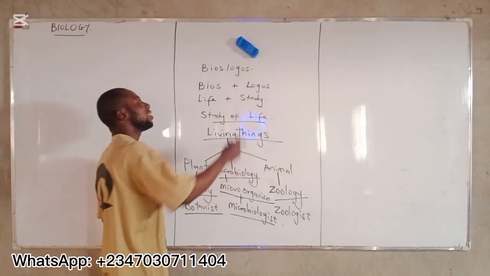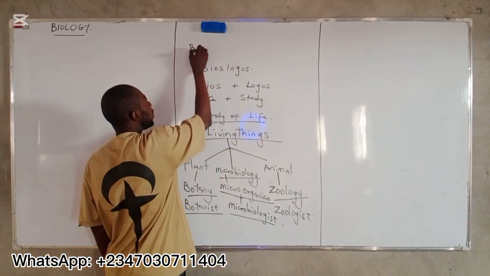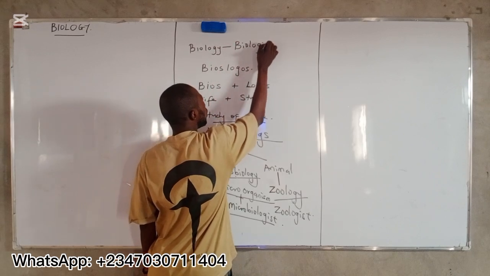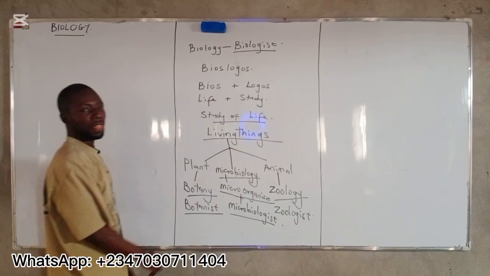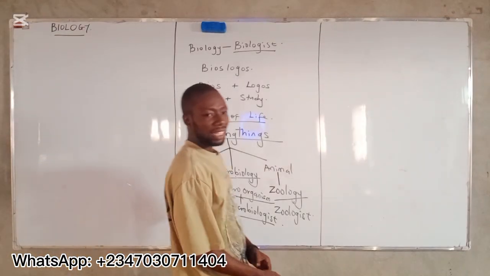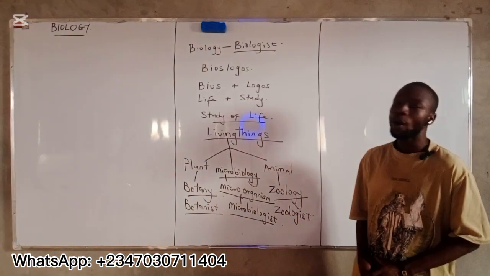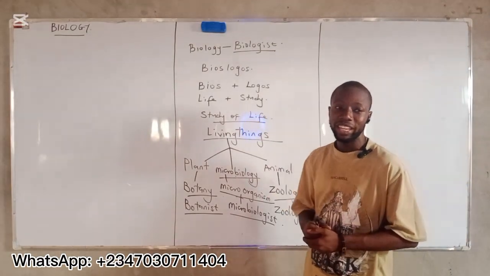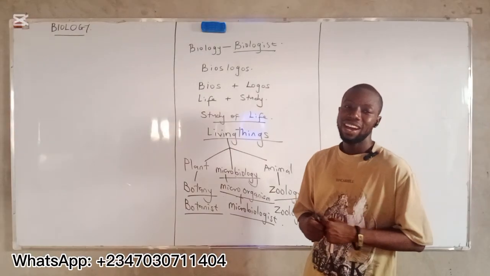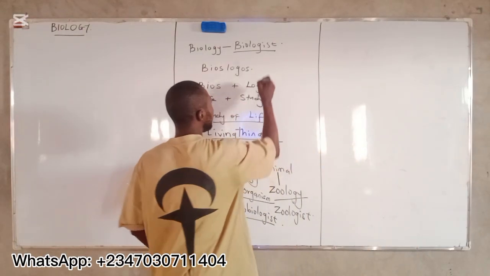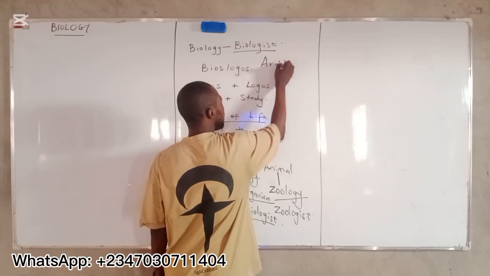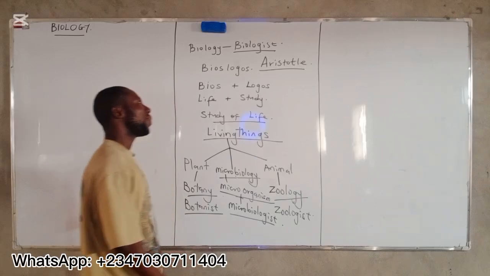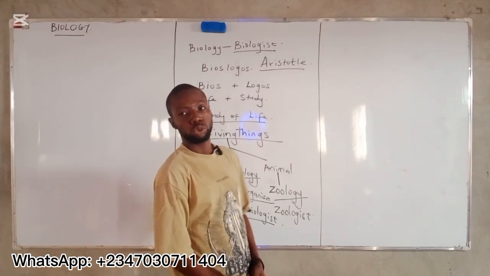Now, a person that study biology is known as a biologist. Now, I want to use this opportunity to let you know that the father of biology is Aristotle, because of his extensive experiments in the field of biology. The father of biology is Aristotle.